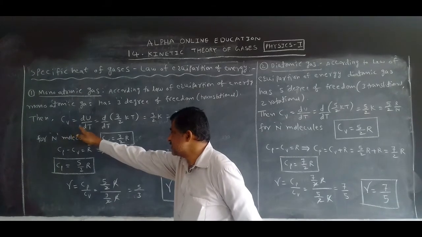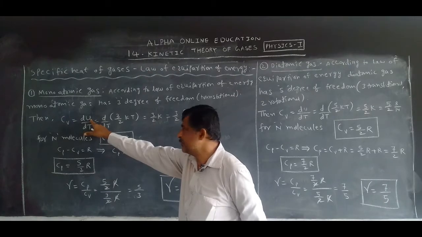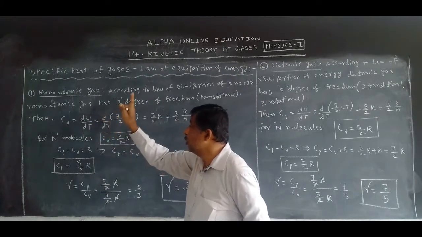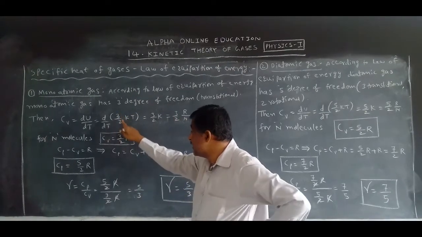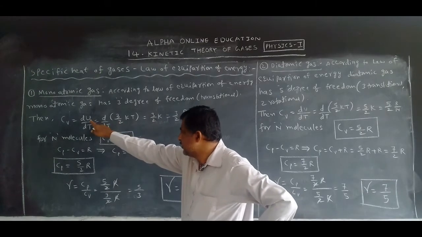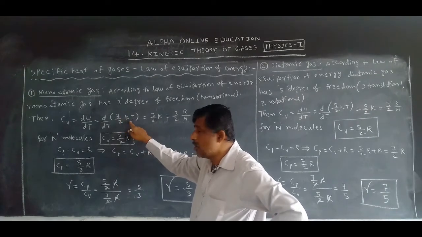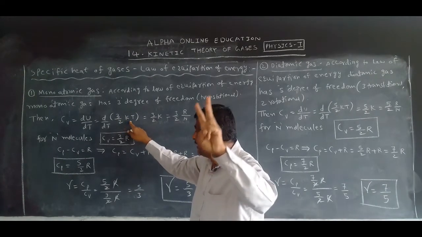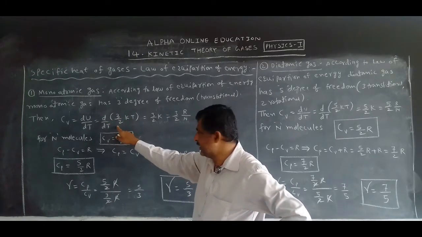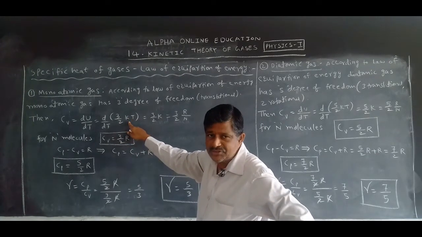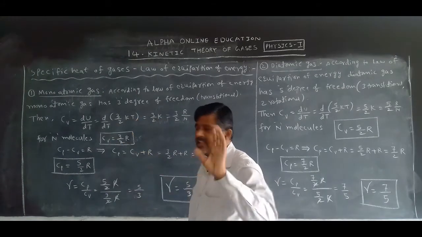So Cv is equal to du by dt. What is U? Energy. As per the equipartition theory, the energy U for only 1 degree of freedom is half kT, but for 3 degrees of freedom it is 3 by 2 kT. Instead of U, what have I taken? 3 by 2 kT. Now you differentiate with respect to T. What can we get? k is a constant, the Boltzmann constant, so we can take 3 by 2 k as it is. dT cancels.